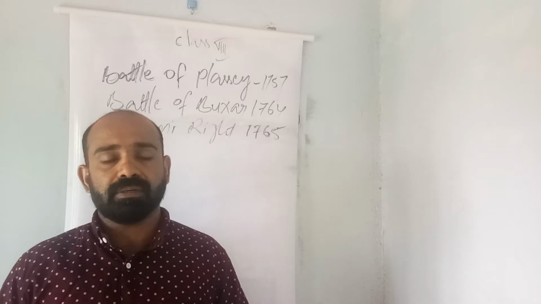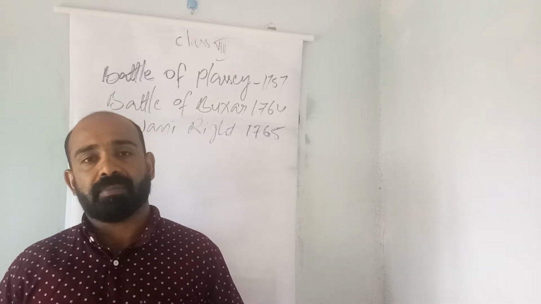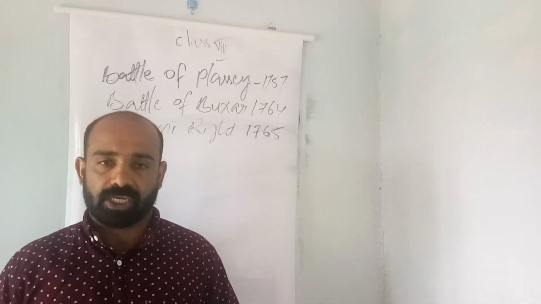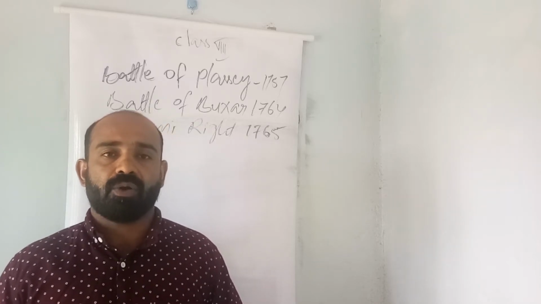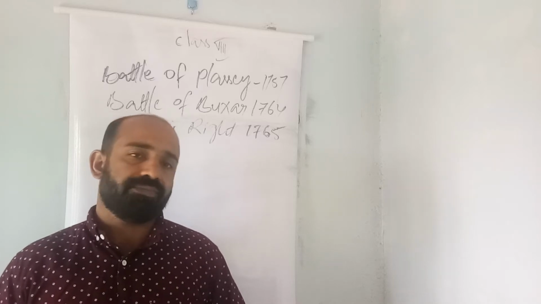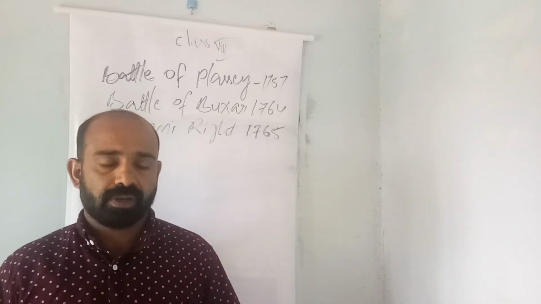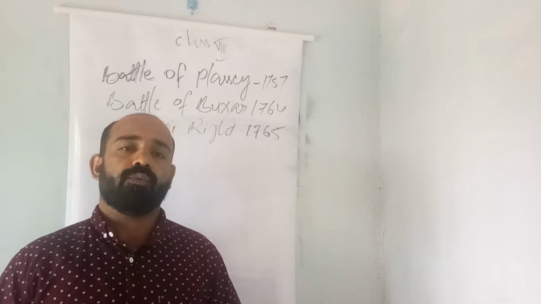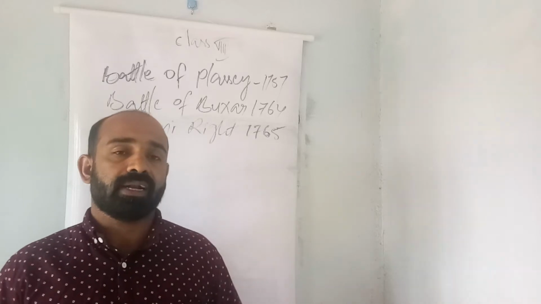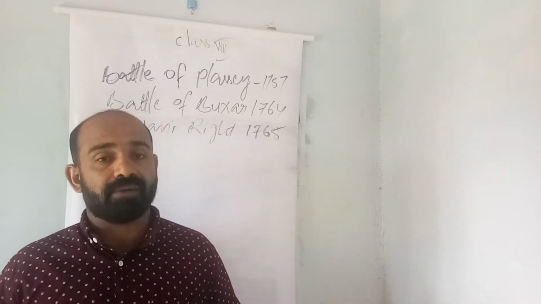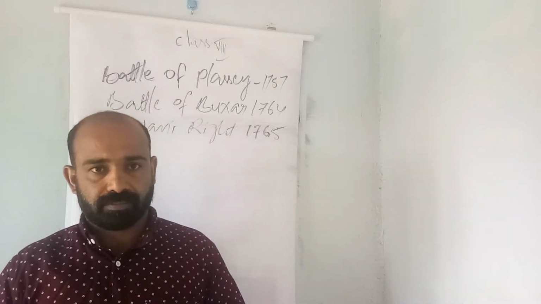In this battle, Mir Qasim, Shah Alam, the Mughal ruler, and their armies joined together and fought against the company. But in this battle also the company was victorious. After the battle, the Nawab of Bengal was made to provide 5 lakh every month to the company as compensation, and moreover the company made many more demands. Even Robert Clive declared that we should rule ourselves instead of depending on Indian Nawabs or rulers for concessions, money and other economic benefits. We should control the territories and utilize all resources.